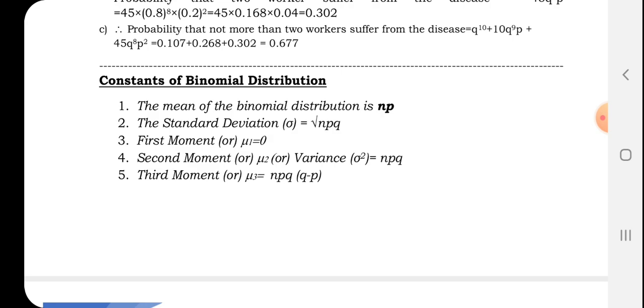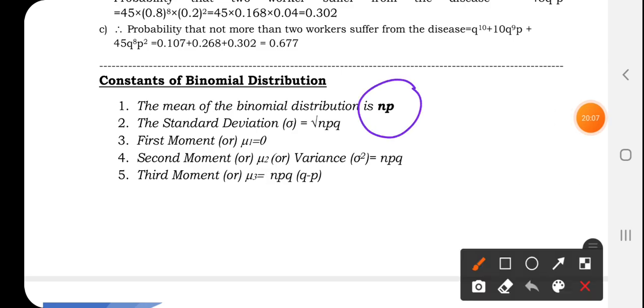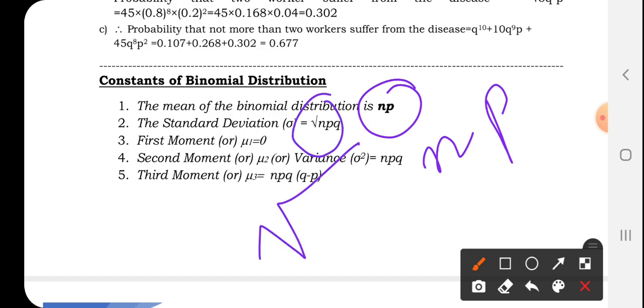The mean of binomial distribution is NP. You know what N is: number of trials. P is the probability of success. The standard deviation is equal to root over NPQ. No doubt, N you know, P you know, Q you know. Third one is the first moment, written as mu1, which is 0.